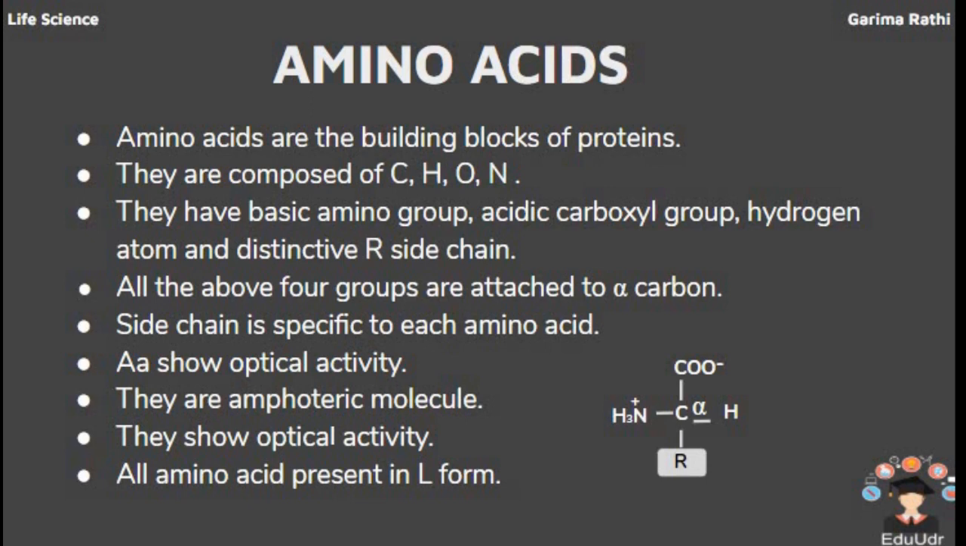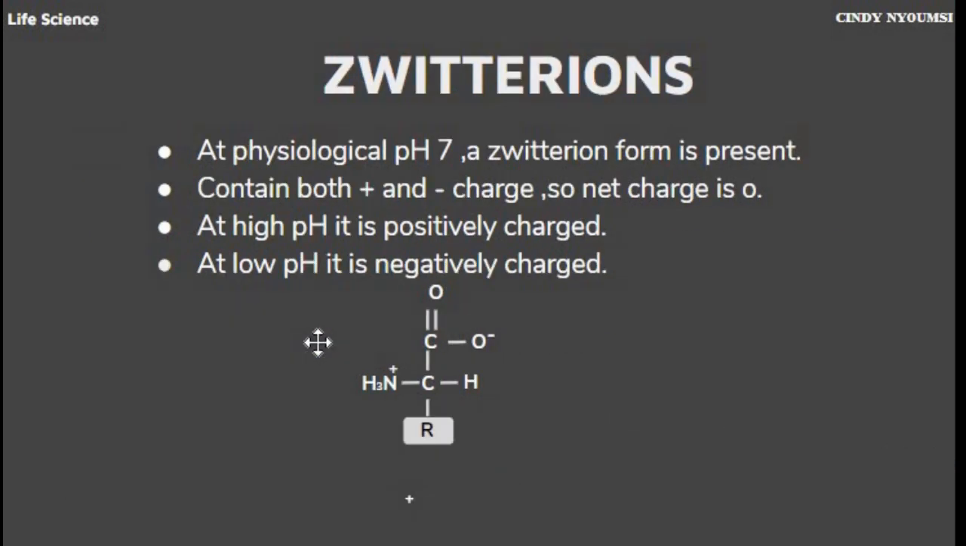L means levorotatory form. All amino acids show amphoteric behavior. Because of the presence of the basic amino group, they show basic behavior, and due to the presence of the acidic carboxylic group, they show acidic behavior. So in a single molecule, both acidic and basic groups are present. The amino acid is present in the zwitterion form at pH 7. What is a zwitterion? A zwitterion molecule contains both positive charge and negative charge, so that the net charge can be 0.